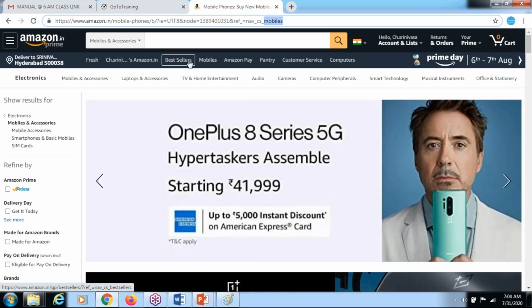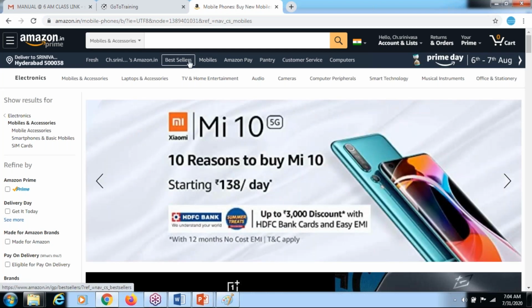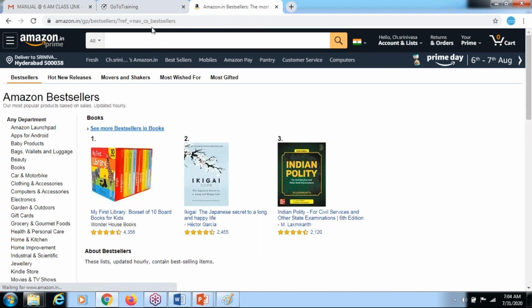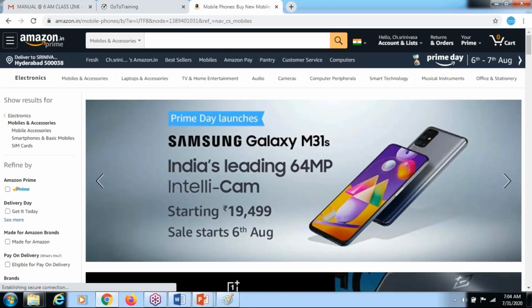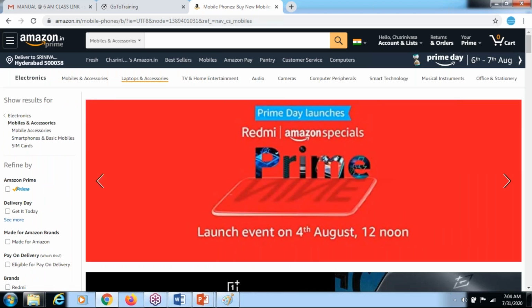Now I'm clicking the best sellers. What page is it getting? The best sellers is getting. Now in the best sellers I'm able to click what? Mobiles. Means I'm able to communicate between the two modules properly. The same, see, I'm in the mobile space and I'm able to communicate.